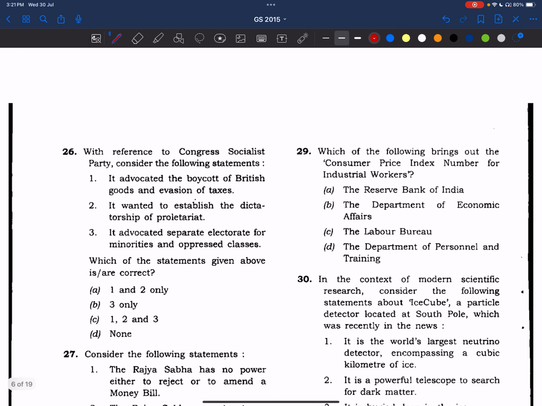Now, with reference to the Congress Socialist Party, consider the following statements. This was established by Jayaprakash Narayan.